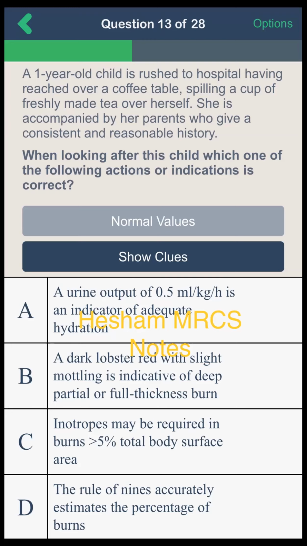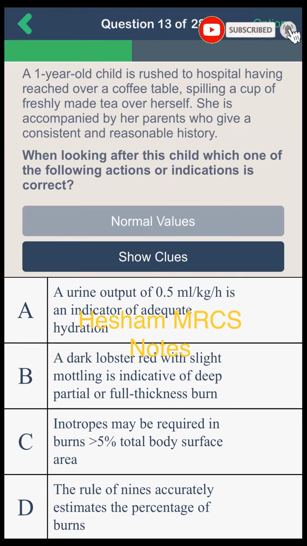The first one is not adequate for her age. The urine output must be more than 0.5 ml per kg per hour. And inotropes, I have no idea. So either B or D, because E is not obvious here.